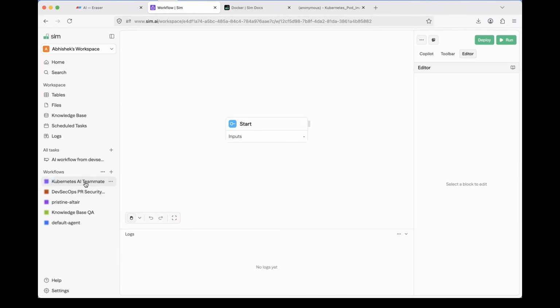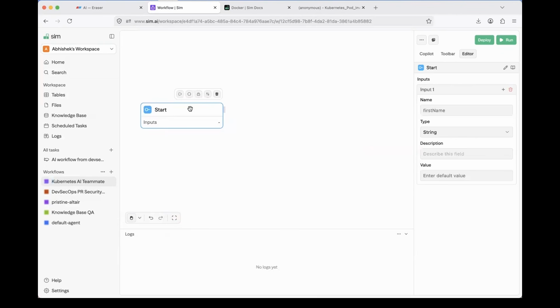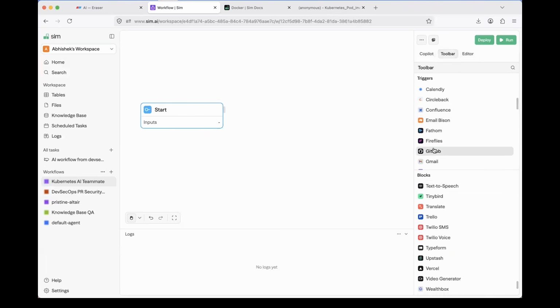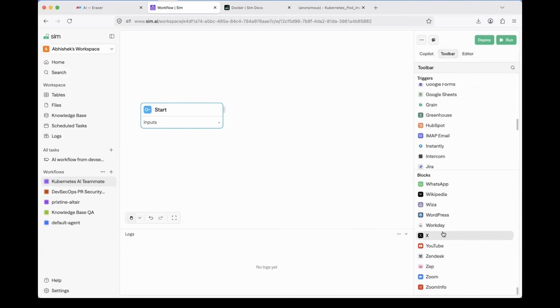Now what you have to do, click on this Kubernetes AI teammate. You have an option here, start the workflow. So you can use different triggers. I'll use just the simple start trigger. Then I'll go to the toolbar section, and here in the toolbars, I will just search for an agent. Okay. So I'll look for the agent option because we are building an agent.